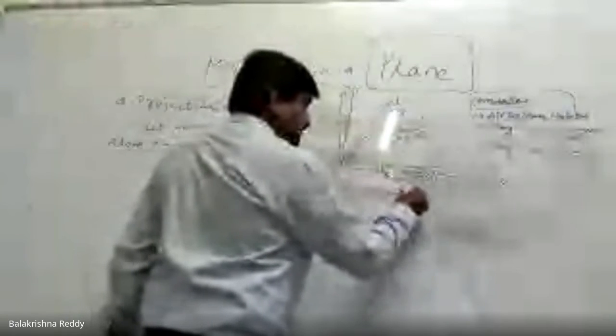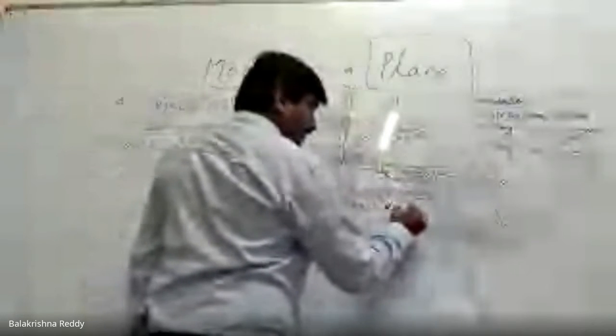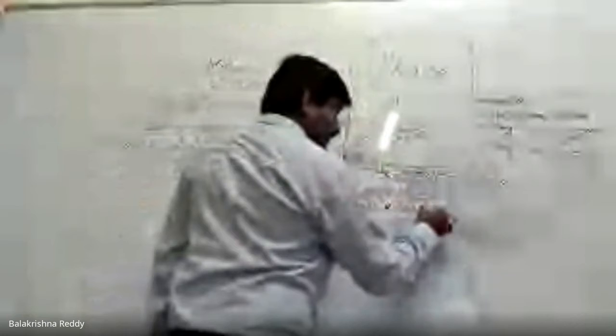Along the y-axis, again, I wanted to find the position first. Position of the particle. So, same second equation of motion.